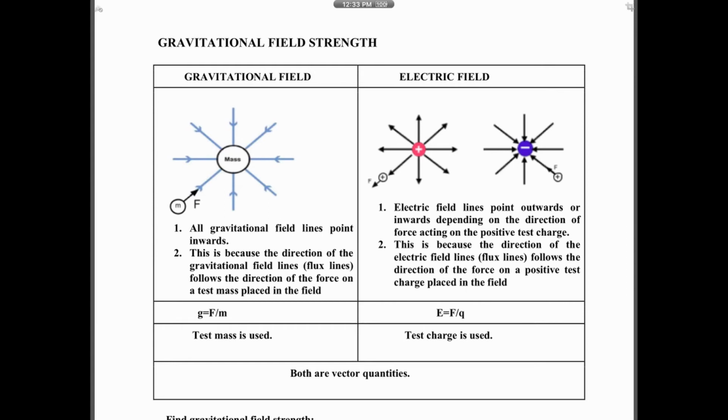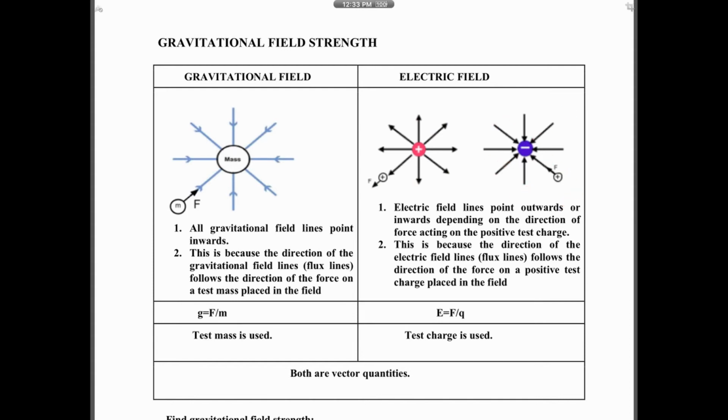So the direction of the field lines follows the direction of force acting on a positive test charge placed in the field. Example, if you want to draw the field of this positive charge, you put a positive test charge everywhere. All these positive test charges will be repelled or attracted to the positive charge. So all the forces will be outwards, right? That's why all the lines are outwards. If you want to draw the electric field for a negative charge, you put a positive test charge everywhere, will it be attracted or repelled? Attracted. That's why the lines are inwards.